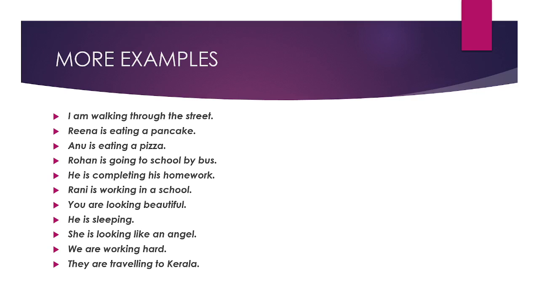Rohan is going to school by bus. He is completing his homework. Rani is working in a school. You are looking beautiful. He is sleeping. She is looking like an angel. We are working hard. They are traveling to Kerala. So all these sentences are in present continuous tense. So this is all about present continuous tense.